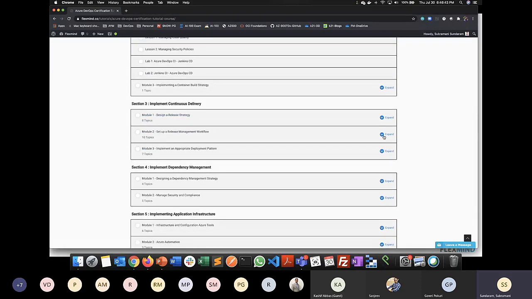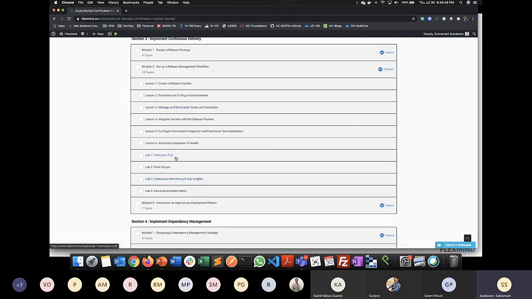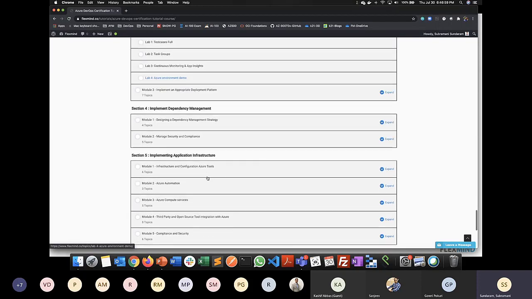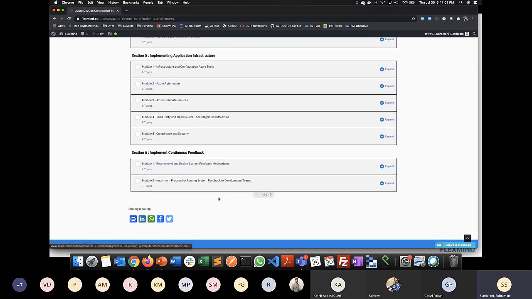Even on the CD side, you can see multiple things like test cases: how do you create test cases, how do you create task groups, how do I do continuous monitoring and Application Insights. The Azure environment, which I showed you with the YAML coding: how do you create that, and how do you run it? There are a lot of other labs and sections that you can cover over here.